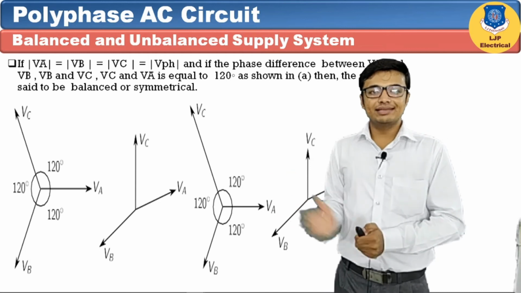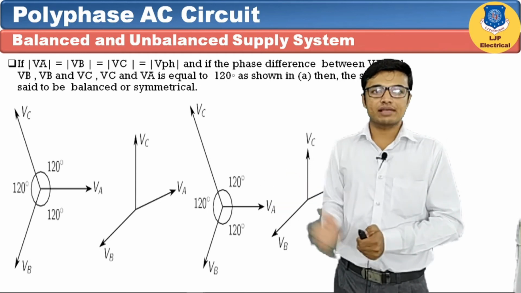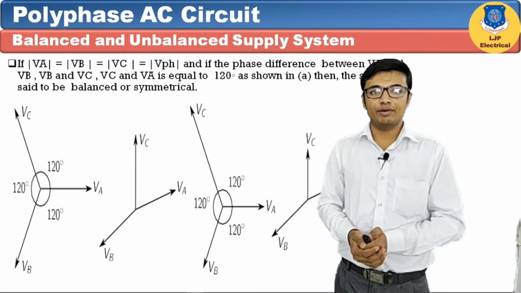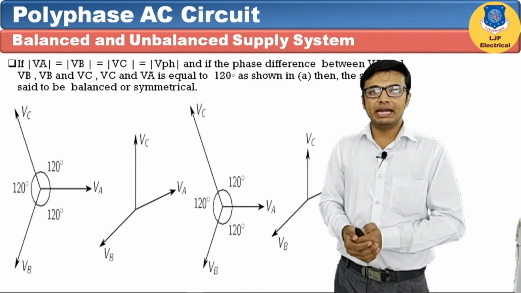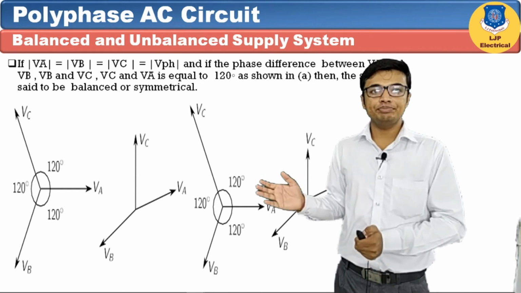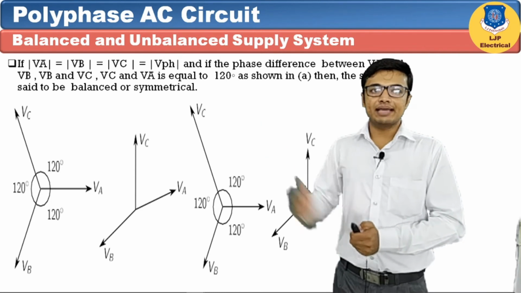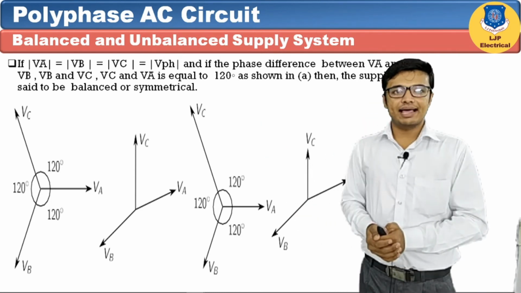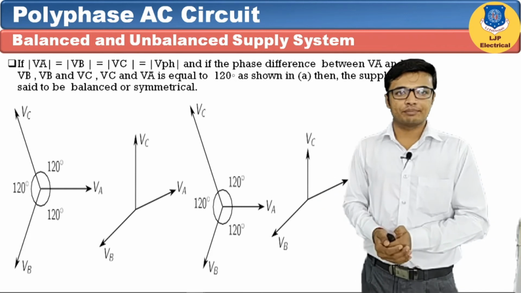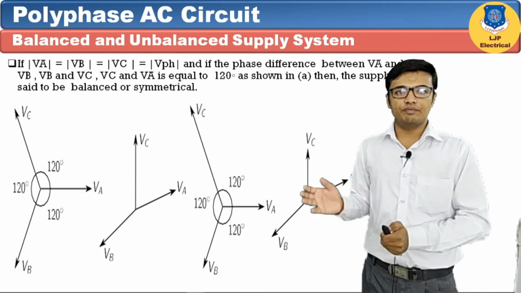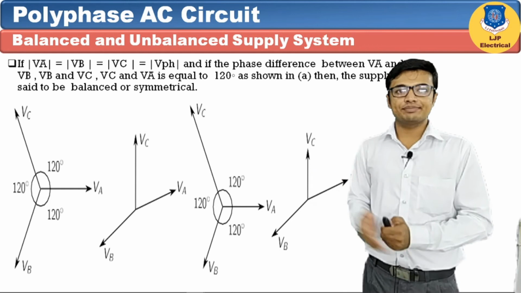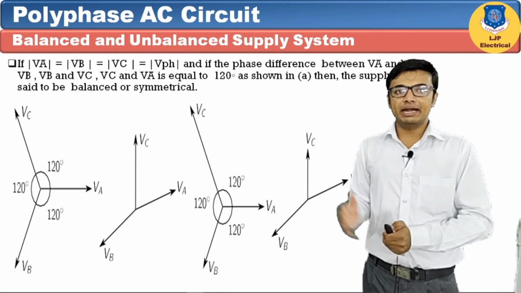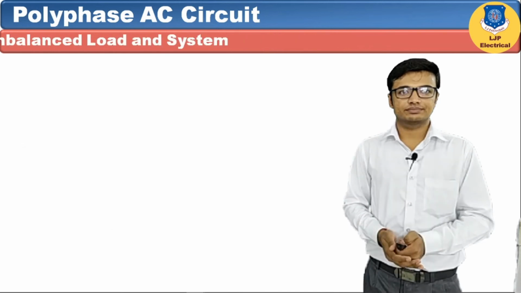At the same time, in this diagram the phasor difference is 120 degrees, the same for each phase, but the magnitudes are unequal, that is the values of VA, VB and VC are unequal. So this is also an unbalanced supply system. And this last diagram is also of an unbalanced system. In this diagram, the values of VA, VB and VC are equal but the phase differences are unequal. So this is also an unbalanced supply system.